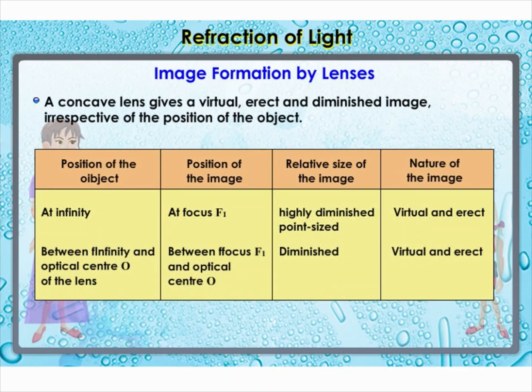The nature, position, and relative size of the image formed by a concave lens for various positions of the object can be summarized in the table. Based on the activity, we can observe that a concave lens gives a virtual, erect, and diminished image irrespective of the position of the object.